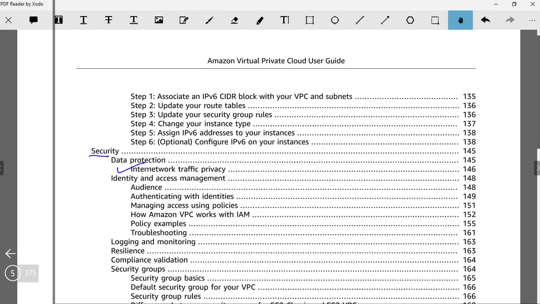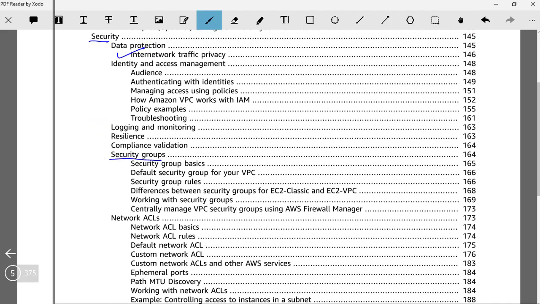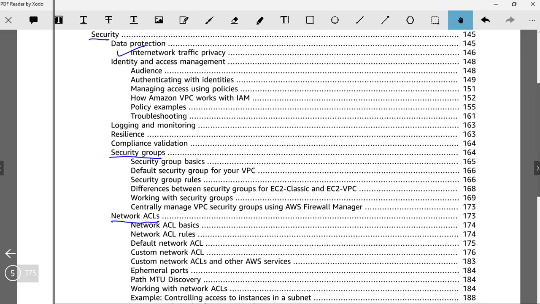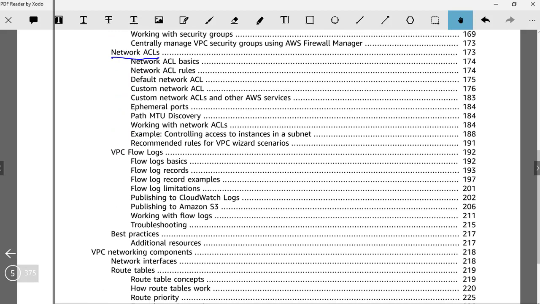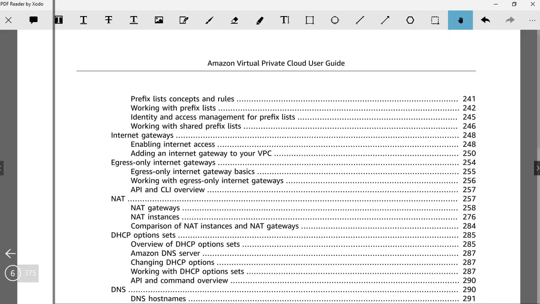This talks about security groups and network ACLs. We'll talk about these. These will be important, and what are the differences between these two? We should know at a high level what VPC flow logs do, but not much in detail. For Cloud Practitioner, yes, we should know these terms: internet gateways, NAT.